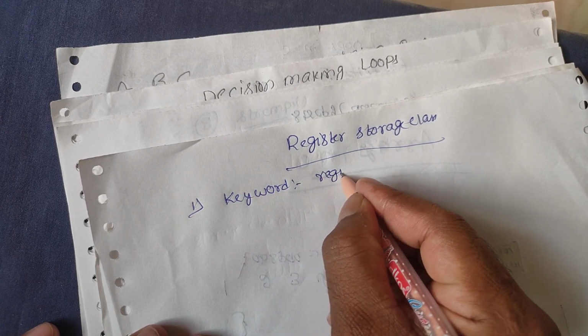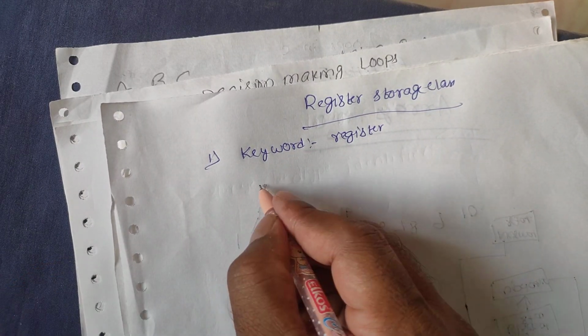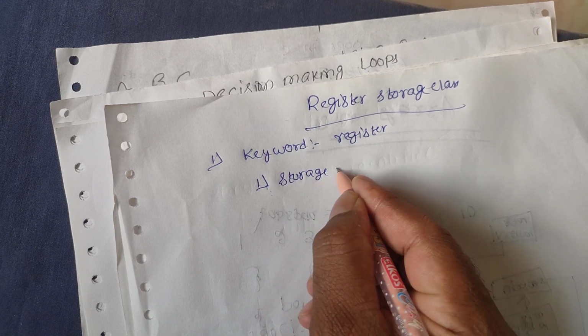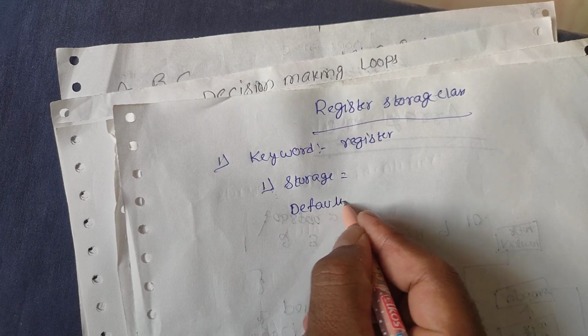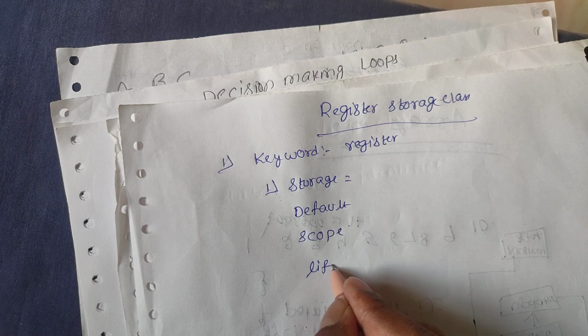That is register. According to our terminology we follow some rules: what is the storage, what is the default value, what is the scope of this variable, and what is the life of this variable.